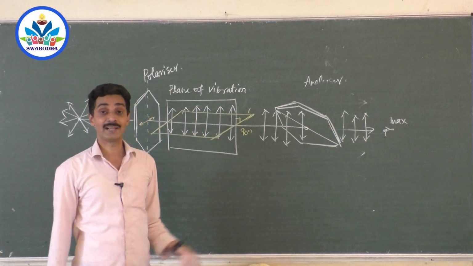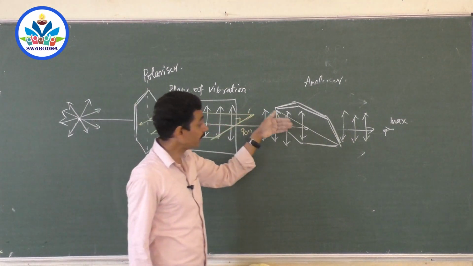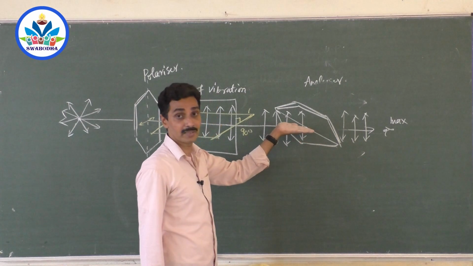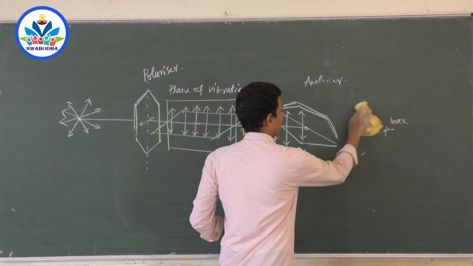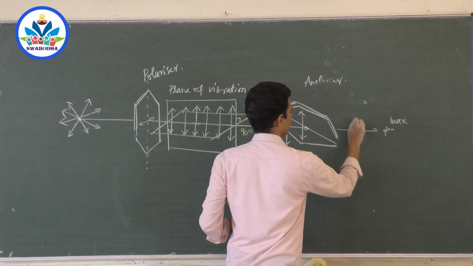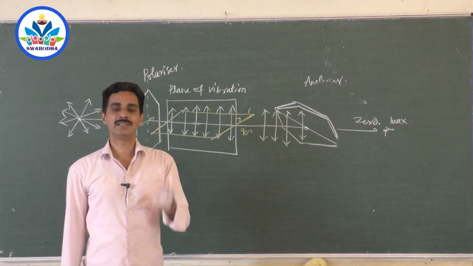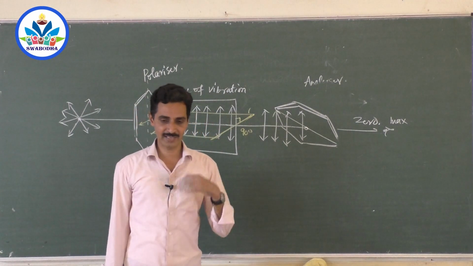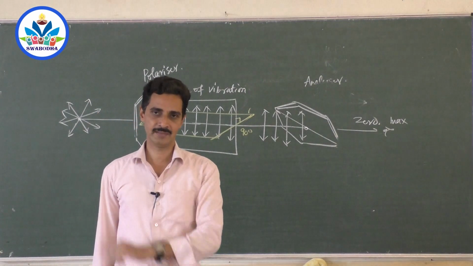This polarized light contains vibrations only in a single plane, and those vibrations are perpendicular to the pass axis of the other crystal. They will never pass through. And what about the light here? Light intensity becomes 0. This is how you can test it. So whether the light is polarized or not, you have to test it using an analyzer.